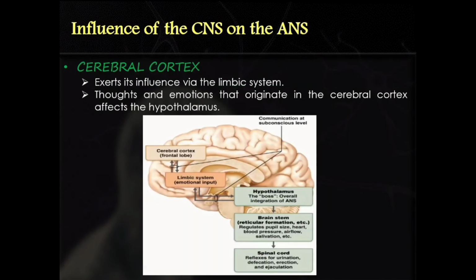The cerebral cortex can also influence autonomic nervous system reflexes, and we know this to be true just by thinking about how thoughts can affect them.